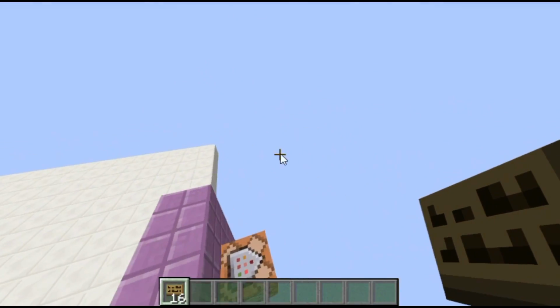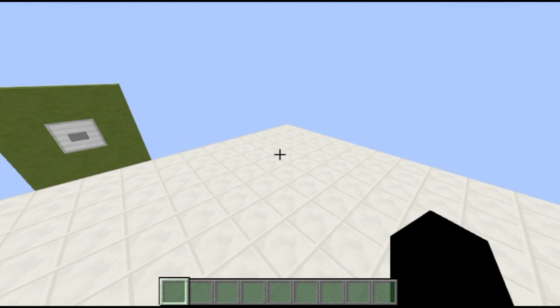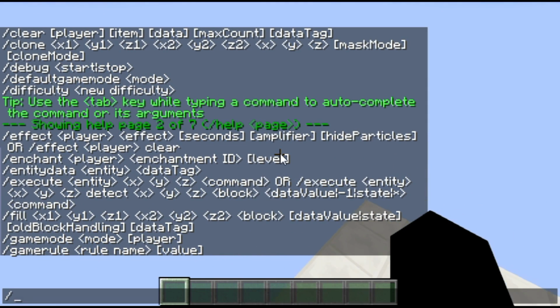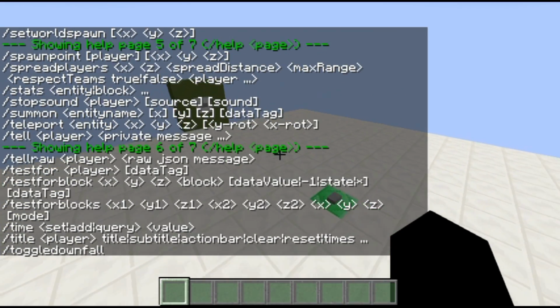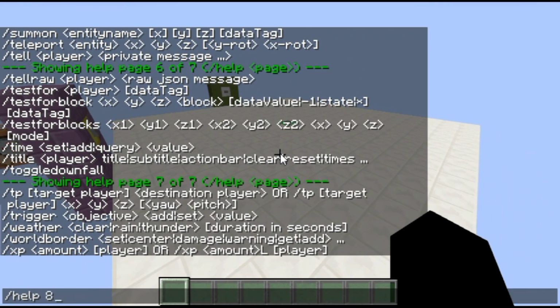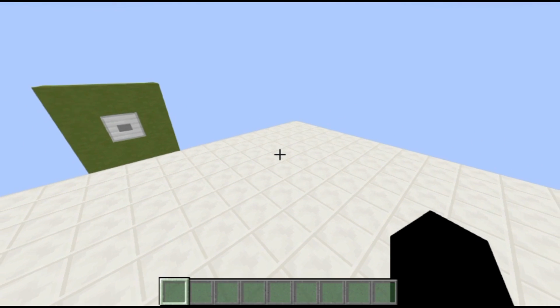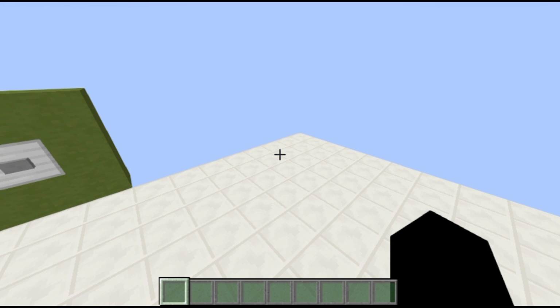again, that's the main point of this video. I just want to teach you guys how to troubleshoot commands, because here's the thing, I could create a 20-minute video covering everything about item data tags or something, but oftentimes that won't really help if none of your commands are working in the first place. So the point of this video was to get your commands working in the first place, because I feel like this is a really essential video, and I was planning to make it last series, but I never ended up making it. If I did already make it, then, well, this is an updated version. Sorry if I already made this, because I don't remember these things oftentimes.